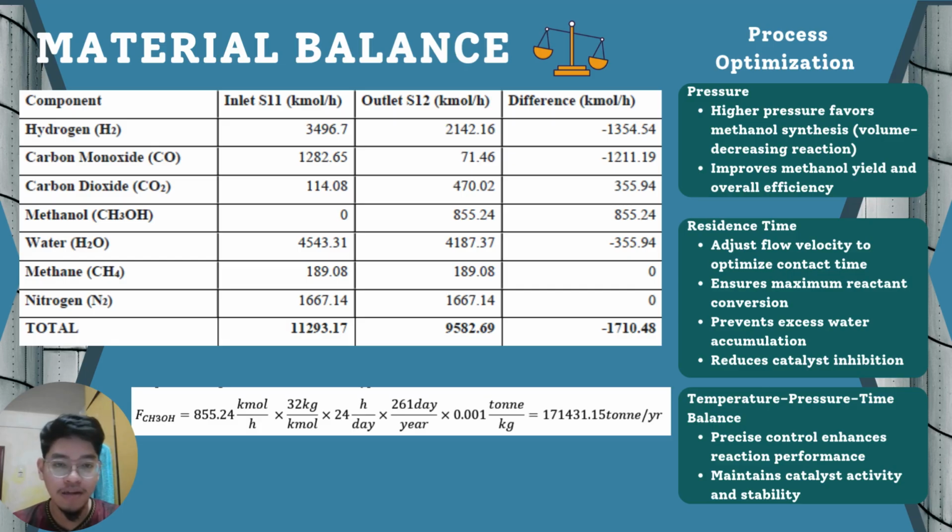For process optimization, higher pressure favors methanol synthesis and also improves methanol yield and overall efficiency. For residence time, adjust the flow velocity to optimize contact time, ensure maximum reactant conversion, and also prevent excess water accumulation and reduce inhibition. For the temperature, pressure, and time balance, precise control enhances reactor performance and maintains catalyst activity and stability.